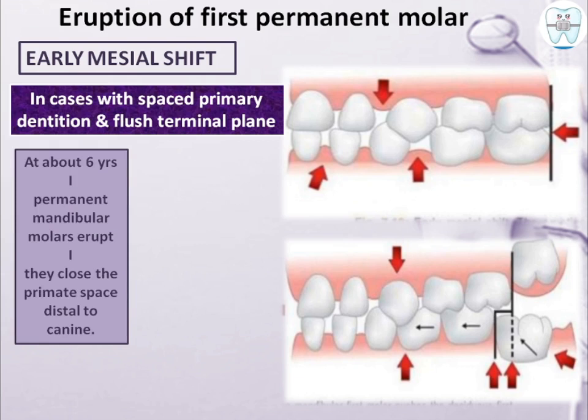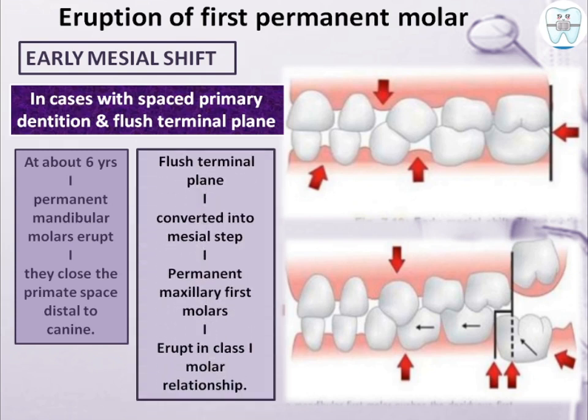The permanent mandibular molars erupt. Okay, they close the primate space distal to canine. Then the flush terminal plane is converted into mesial step and the permanent maxillary molars erupt in class 1 molar relationship.